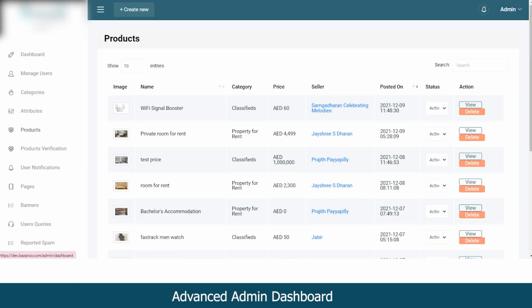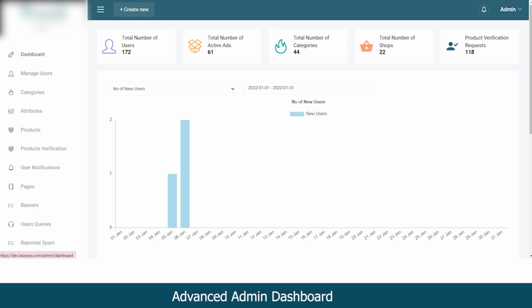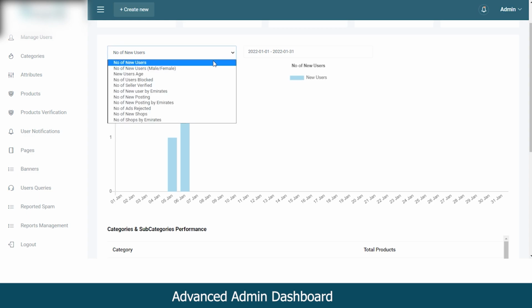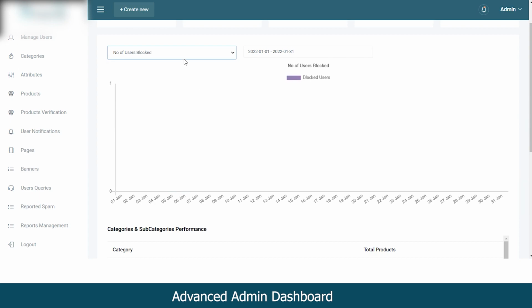So now let me take you to the admin panel of this classified rental marketplace solution. So starting with the dashboard, as an admin, you can see the total number of users who are using this platform, total number of active advertisements that are being run, total number of categories, total number of shops, and total number of product verification requests that are pending from the admin end. Below that, you can see the graphical representation of number of new users who have joined this marketplace. You can filter this data on different bases like new users, age, number of users logged, and you can see the graphical representation for the same.